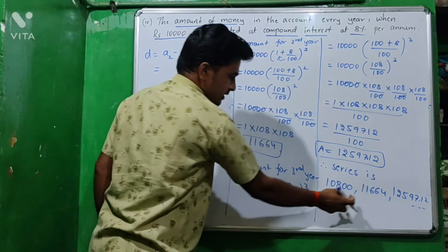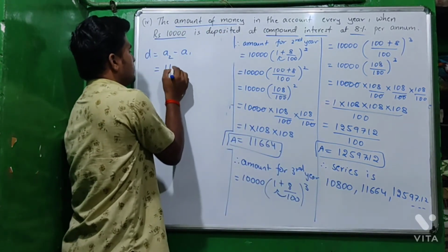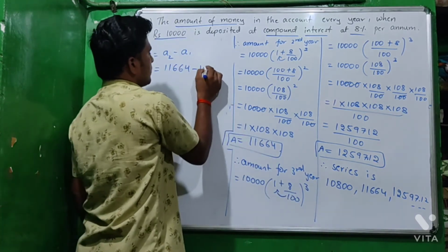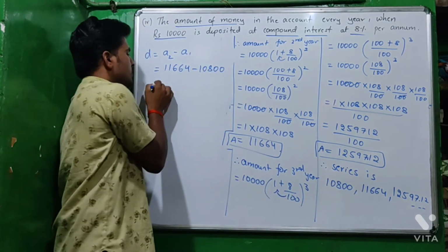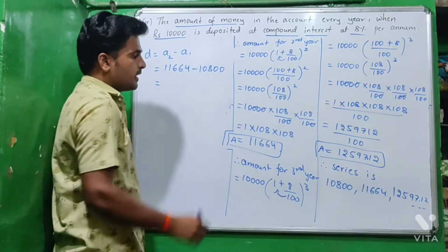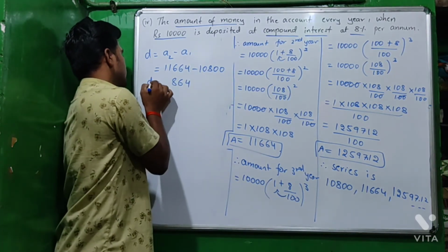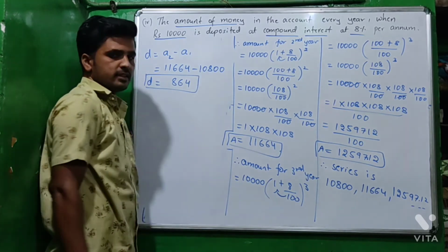In this series A2 is 11,664 minus A1 is 10,800. If you subtract this, we get 864. So here the common difference is 864.